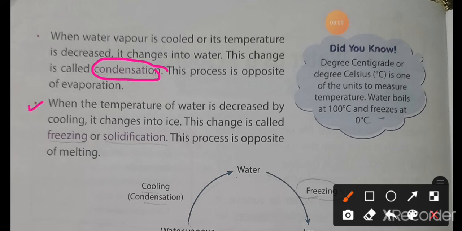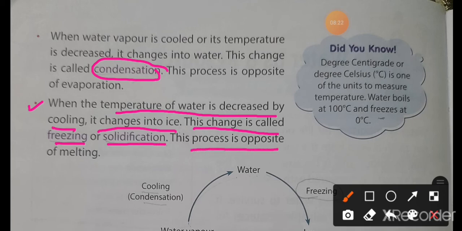The next is, when the temperature of the water is decreased by cooling, it changes into ice. This change is called freezing or solidification. This process is opposite of the melting. When we decrease the temperature of the water by the cooling process, then what happens? It changes into the ice form, and this change is known as freezing or solidification.